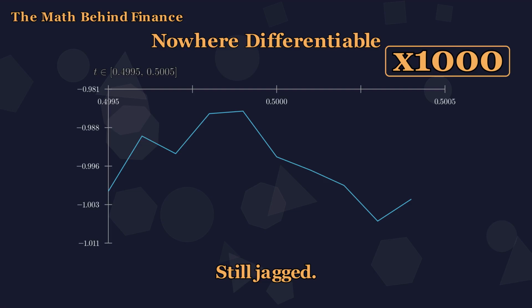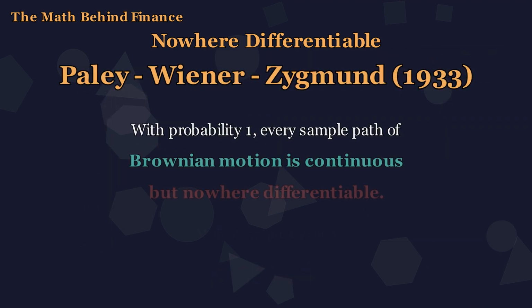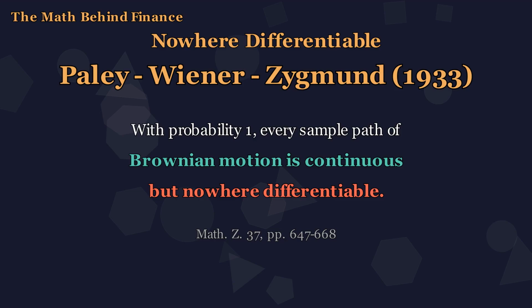A parabola, zoomed far enough, becomes a line. Brownian motion, zoomed at any scale, stays rough. The derivative simply does not exist. Paley, Wiener, and Zygmund, 1933. With probability 1, every sample path of Brownian motion is continuous, but nowhere differentiable. The promise from episode 1, delivered. And this is only the first of 3 strange results.